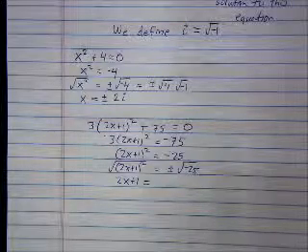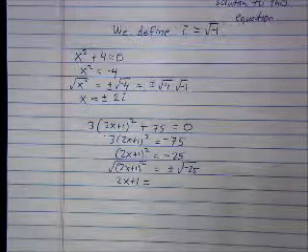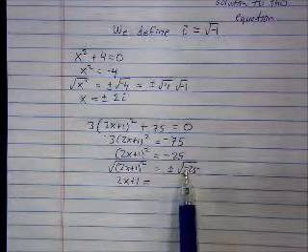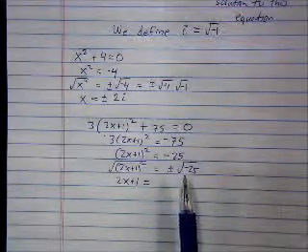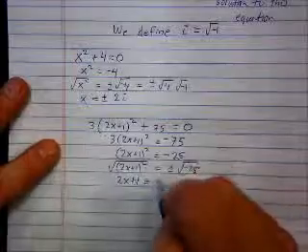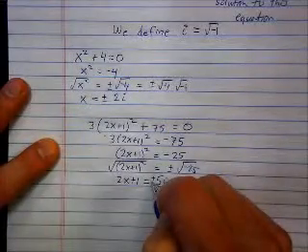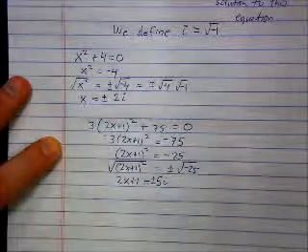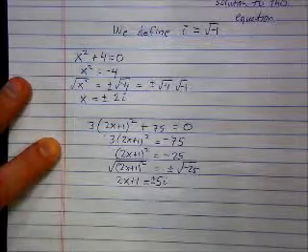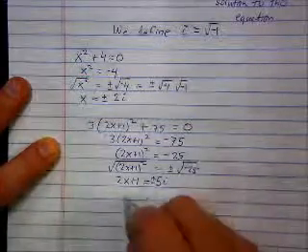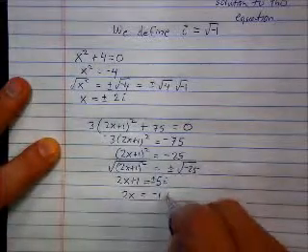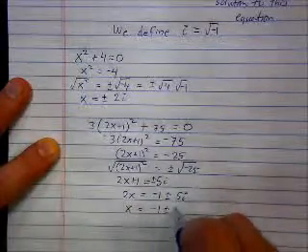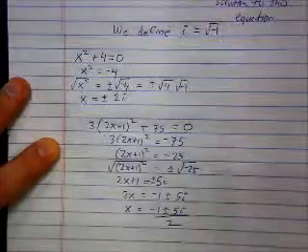How about on the right-hand side? What's the square root of negative 25? 5i. Square root of 25 is 5, but anytime you have a negative underneath your square root, you're going to write an i. So that would be plus and minus 5i. Still a couple steps left to go. What are the couple steps left to do now? Subtract 1, and then finally divide by 2. So 2x equals negative 1 plus and minus 5i. So the final answer looks like x equals negative 1 plus or minus 5i, all over 2.